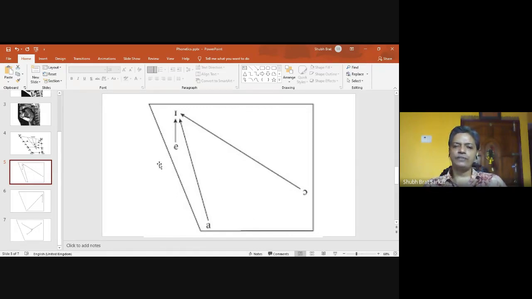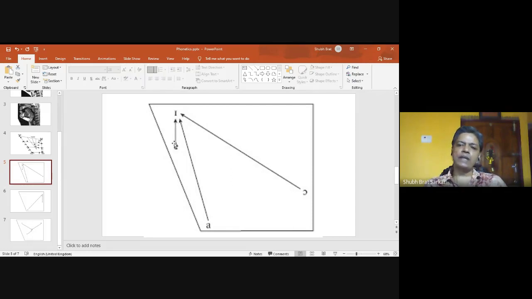In case of the first diphthong, this is the first diphthong, E and I. These are the symbols. The sound is A. So what is happening? The tongue takes a particular position like this. After taking this position, what has the tongue done? The tongue is gliding towards this position. So it is raised from this position to this position, suggested by the arrow.